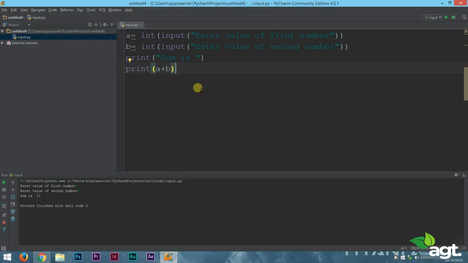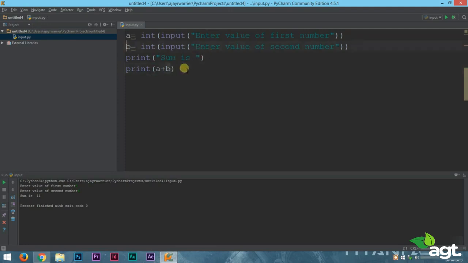The code will work the same. So I'll repeat again what we learned in this lecture. In order to receive input into a variable, all you have to do is use the variable name equal to int, which is the type of the value we are entering, that is integer, followed by input, and inside the input bracket we type a text that is supposed to tell the user what they have to do. For example, in this case, he has to enter the value of the first number.